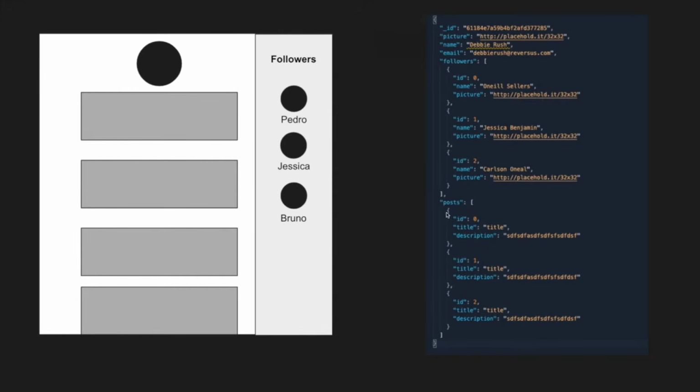And this is kind of bad because imagine you want to fetch just the followers. But then just to fetch the followers, you also need to get the information about the posts and the information about the user himself, which doesn't really make sense because you're fetching more data than what you're asking for. So with REST, what people usually do is they separate stuff into different endpoints. So if I only want to get info about the followers, I'll create a followers endpoint and I'll just send the data for the followers through that endpoint.